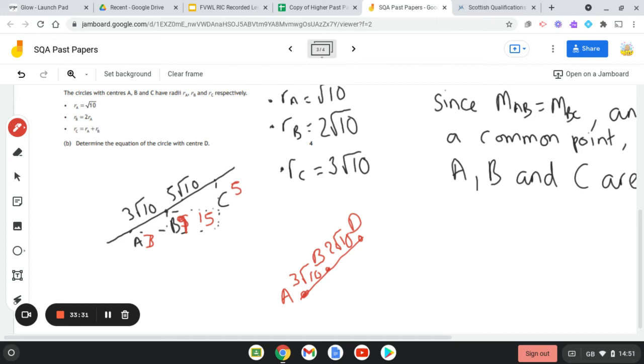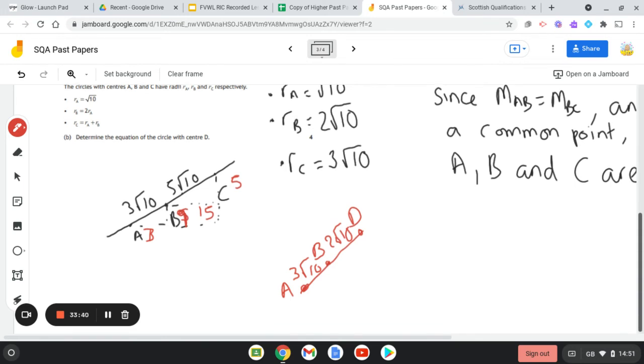Comparing these two triangles, you've got 5 root 10 along there, so it's going to be the same as the distance between B and C: 15 along from A and 5 up from A.